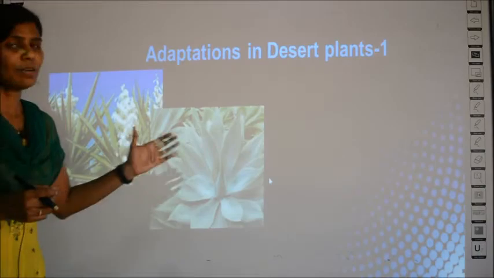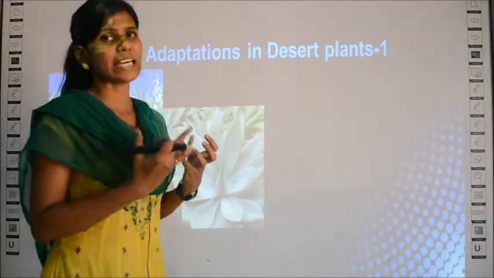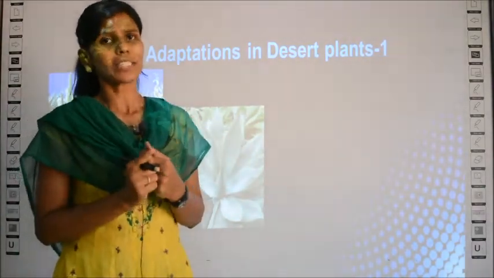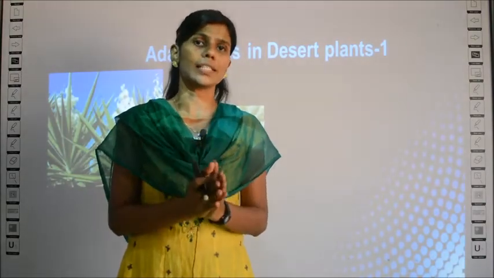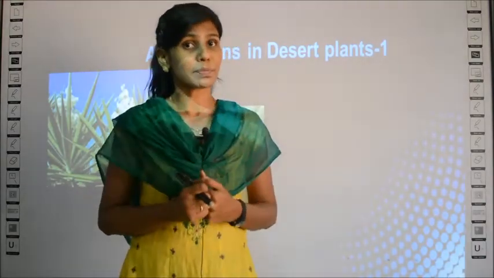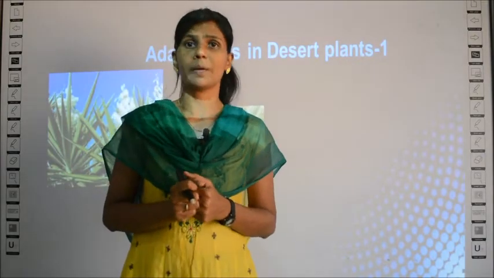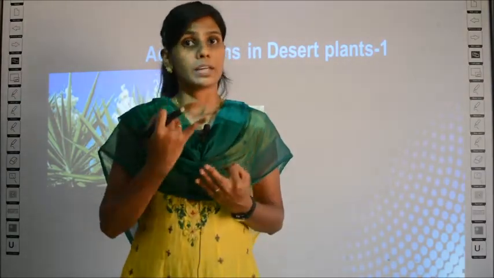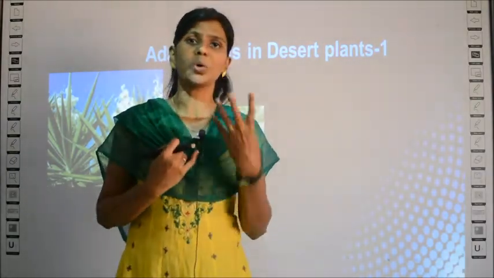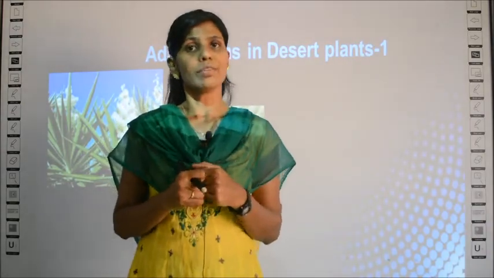And now we are going to start the adaptation topic. So what is adaptation? With all these extreme climatic conditions in the desert, how do the plants manage to survive in that area? I told you there are frequent storms, there is erosion, hot climatic conditions, cold climatic conditions, everything I have told you.